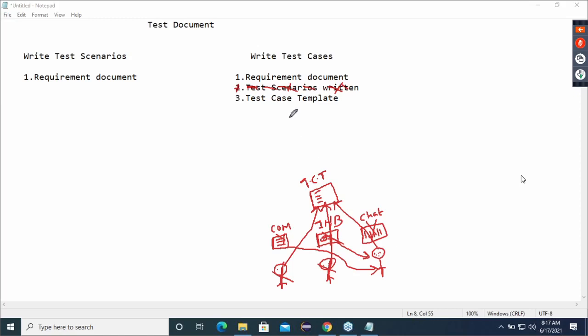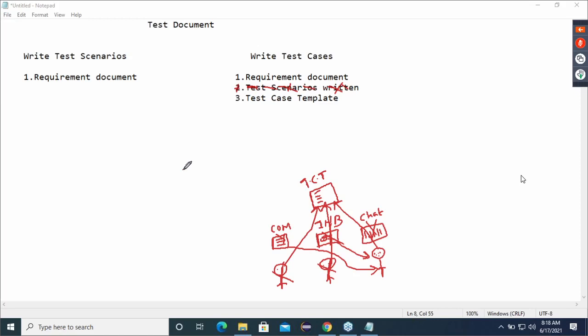So directly what I'm saying, open the requirement, understand the requirement. Instead of writing this high-level scenario, directly start writing the detailed test cases only. That is also possible. Is it clear? There is no rule that we compulsorily have to write test scenarios.